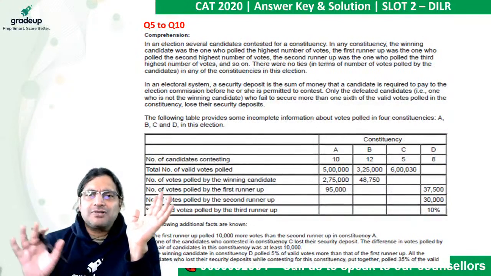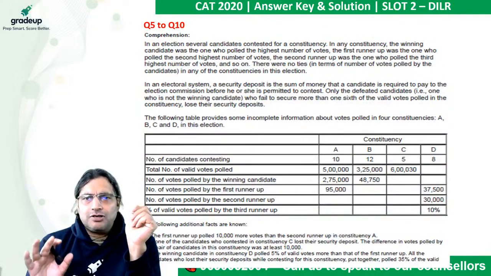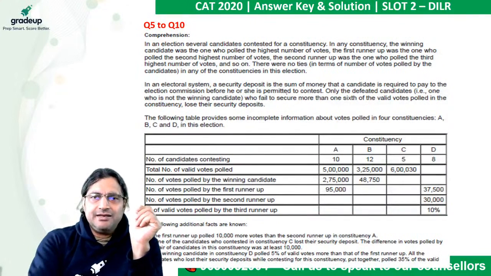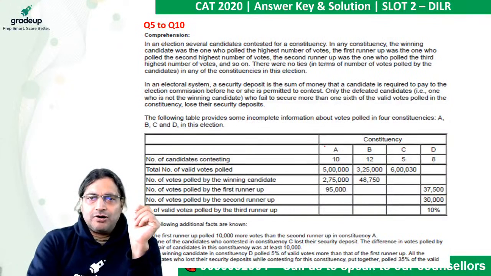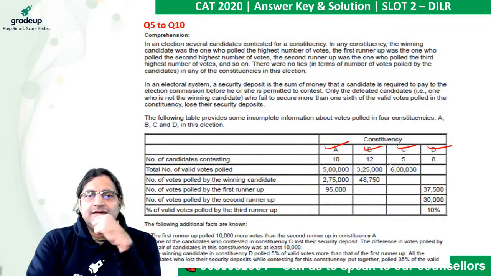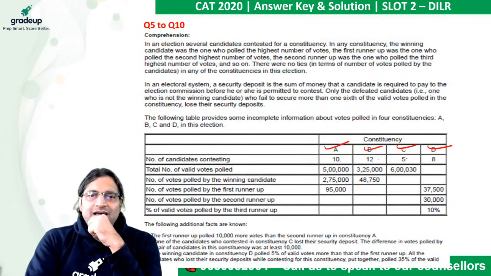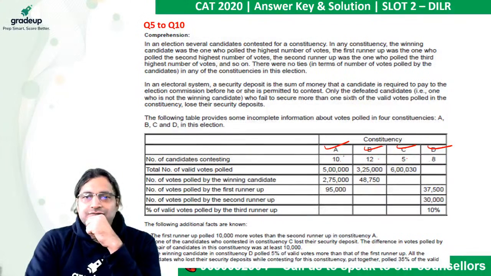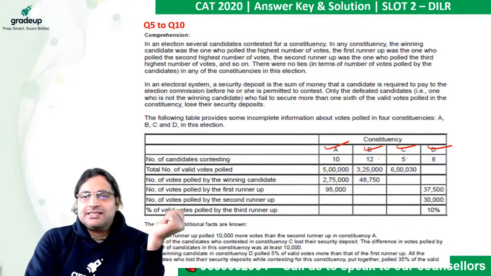About this set, they are talking about 4 constituencies, A, B, C, and D. And how many candidates are contesting? 10 in A, 12 in B, 5 in C, and 8 in D. One more fact: 5 lakh is the total number of valid votes polled for constituency A. Similarly, the figure is 3,25,000 for constituency B, 6,30,000 for C.